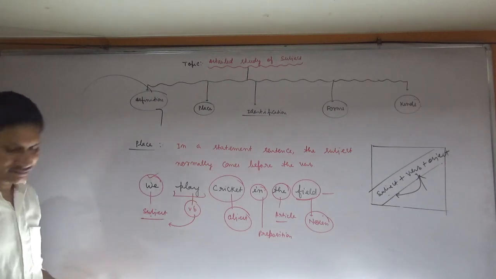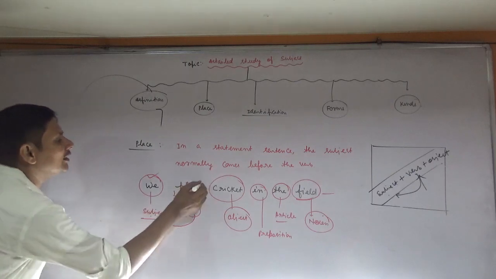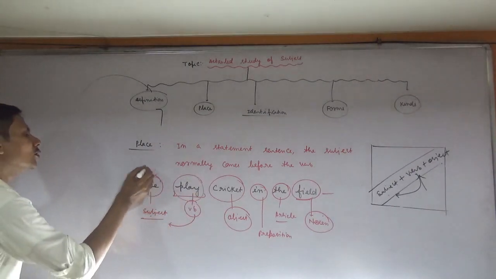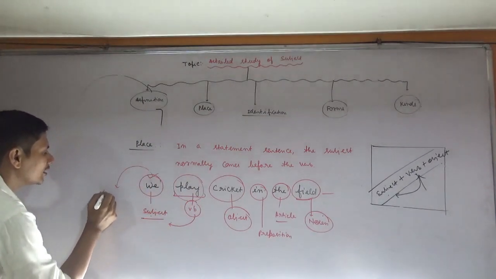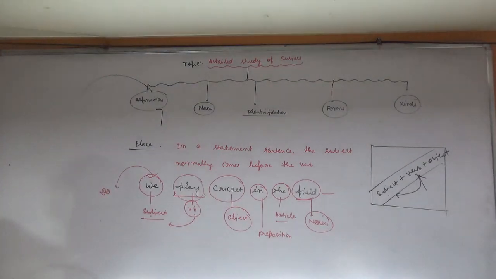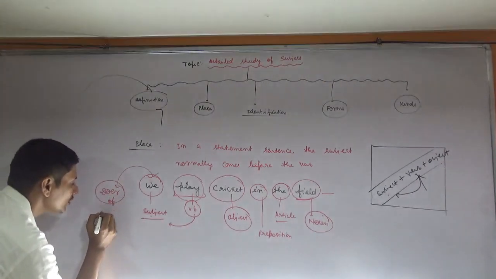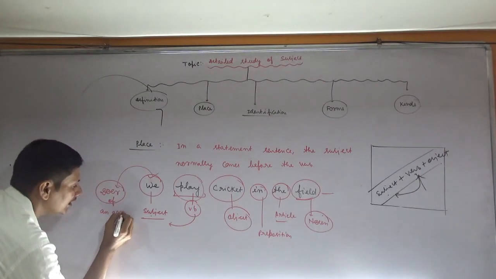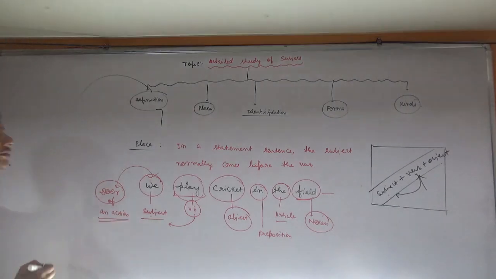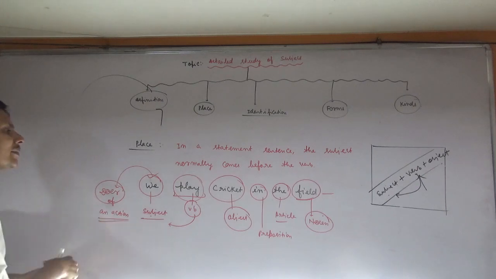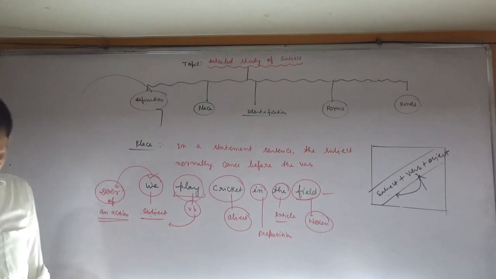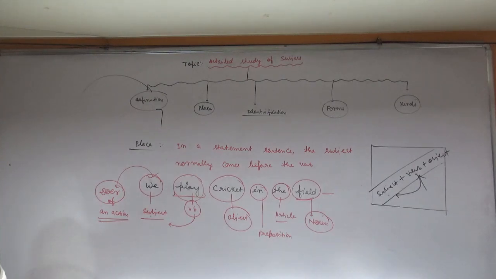And play is the action, and we is the doer. We is the doer of an action. We have already read that doer of an action is called subject.